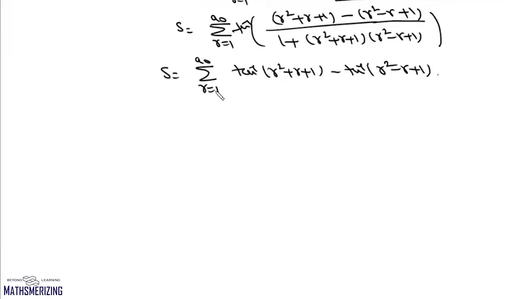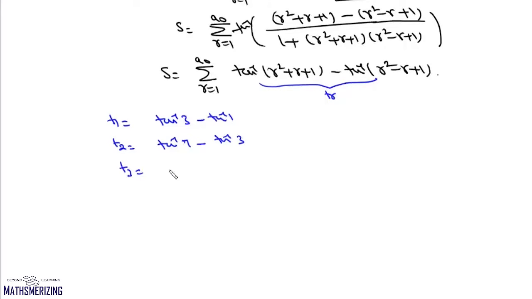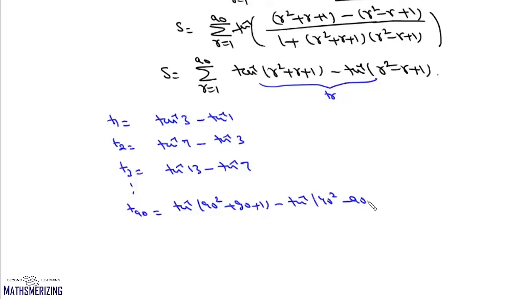Now we need to find this summation when r varies from 1 to 90. Suppose this is Tr. Now we'll write T1, and T1 will be tan inverse 3 minus tan inverse 1. T2 will be tan inverse 7 minus tan inverse 3. T3 will be tan inverse 13 minus tan inverse 7, and it'll continue up to T90, which is tan inverse 90 square plus 90 plus 1 minus tan inverse 90 square minus 90 plus 1.